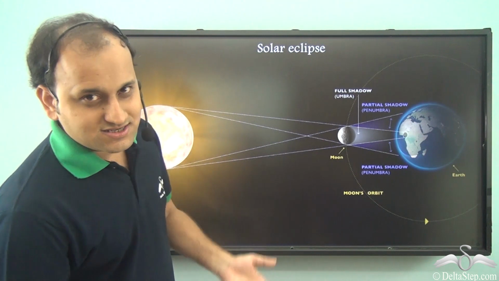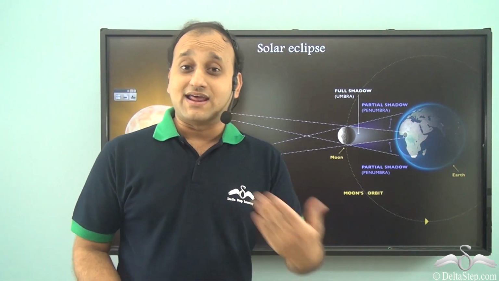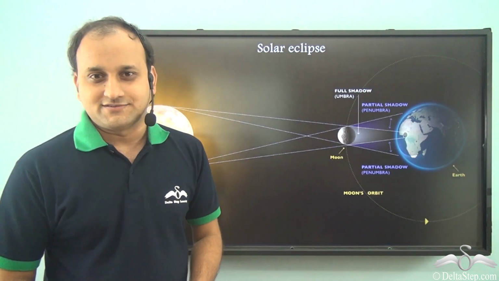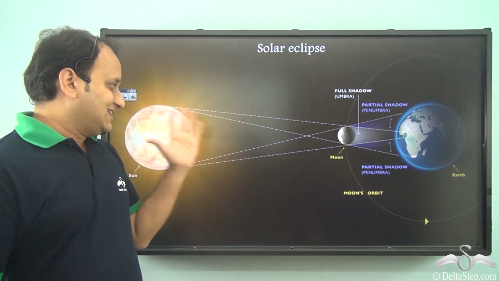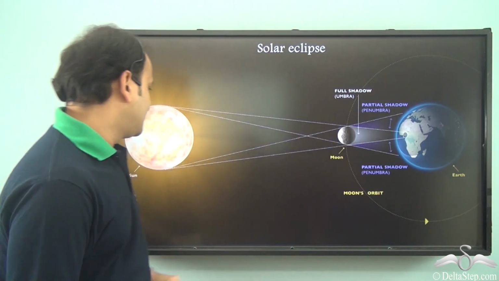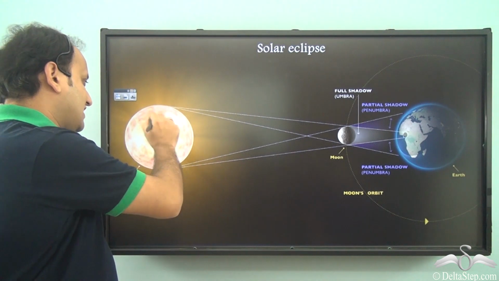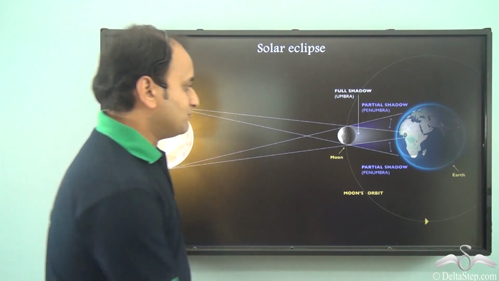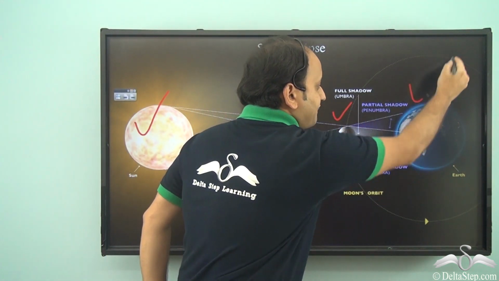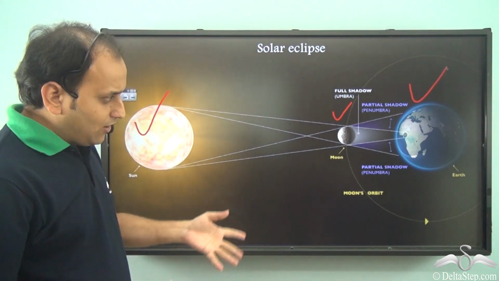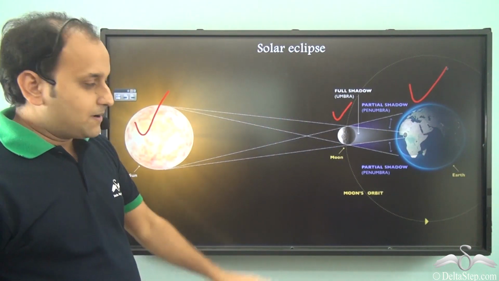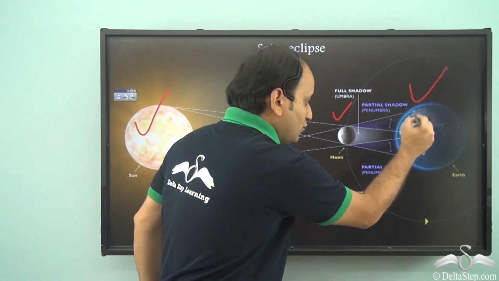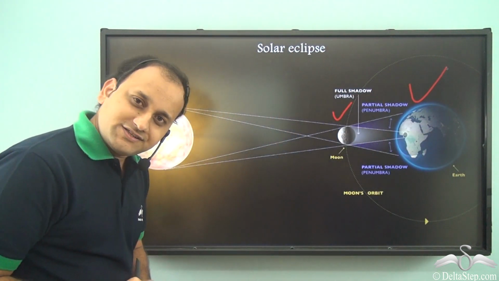Now, let's understand how this can help us in identifying a solar eclipse. If you see this particular diagram, what do we have? We have the sun here, we have the moon, and we have earth. Now, a solar eclipse is nothing but the shadow of the moon falling on a part of earth.